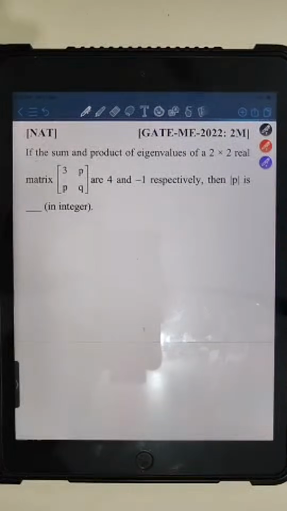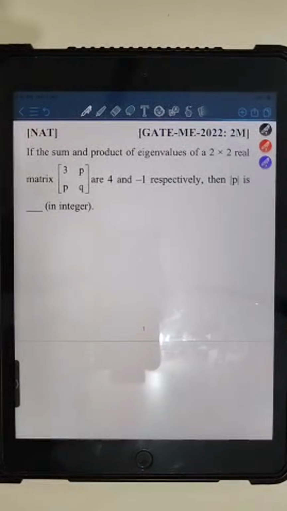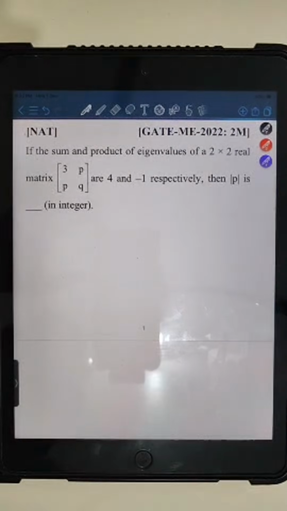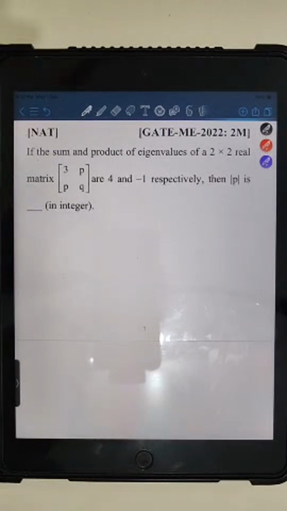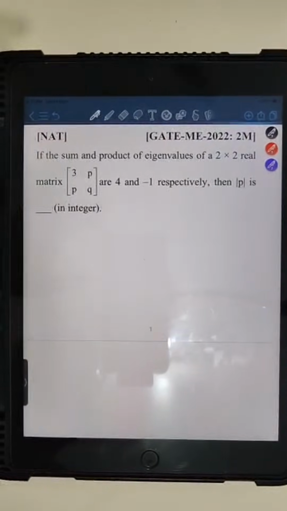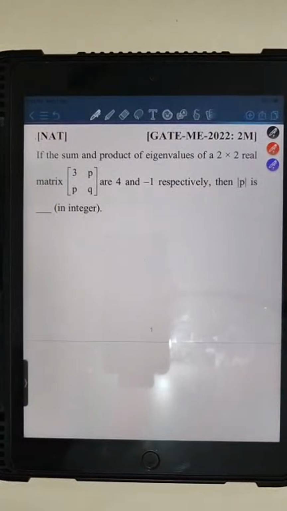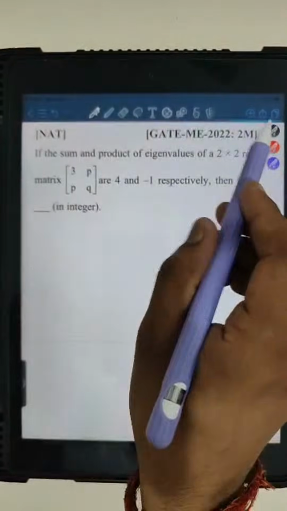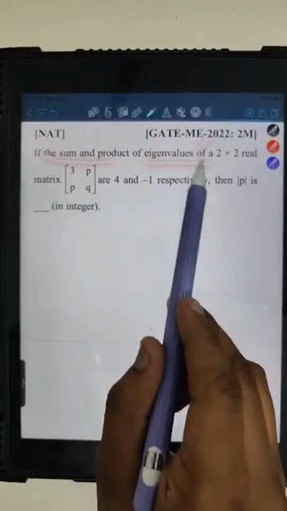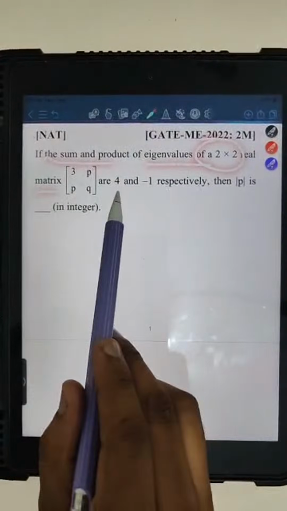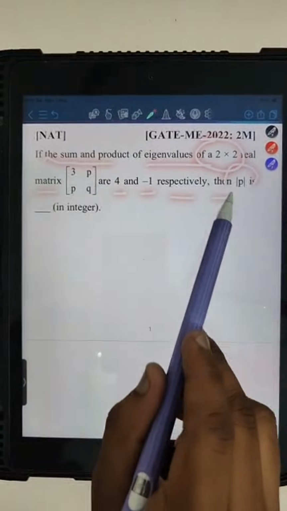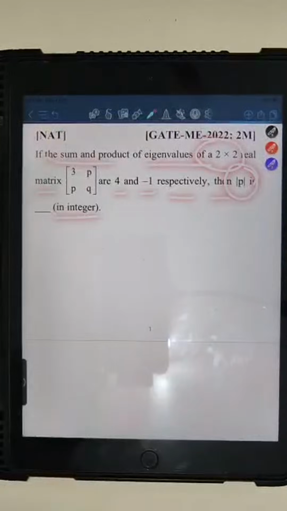So this is the first question. This question was already asked in the GATE 2022 mechanical engineering paper for 2 marks. The question says that the sum and the product of eigenvalues of a 2 cross 2 real matrix are 4 and -1 respectively, then mod of P is what?